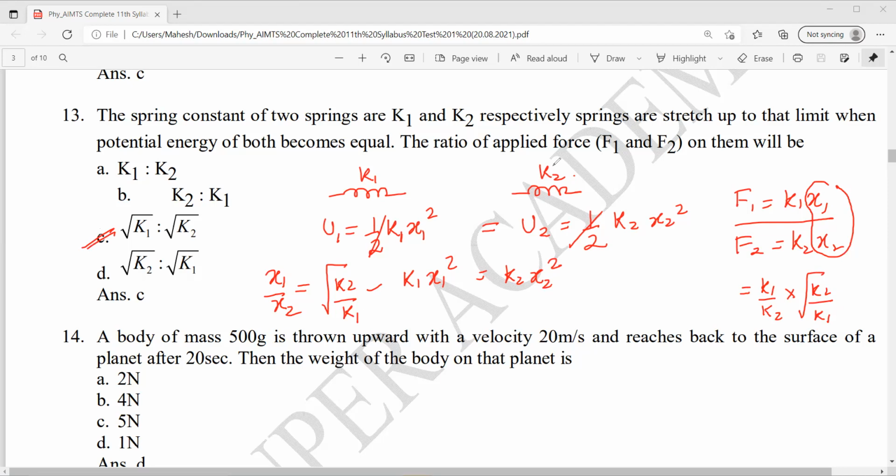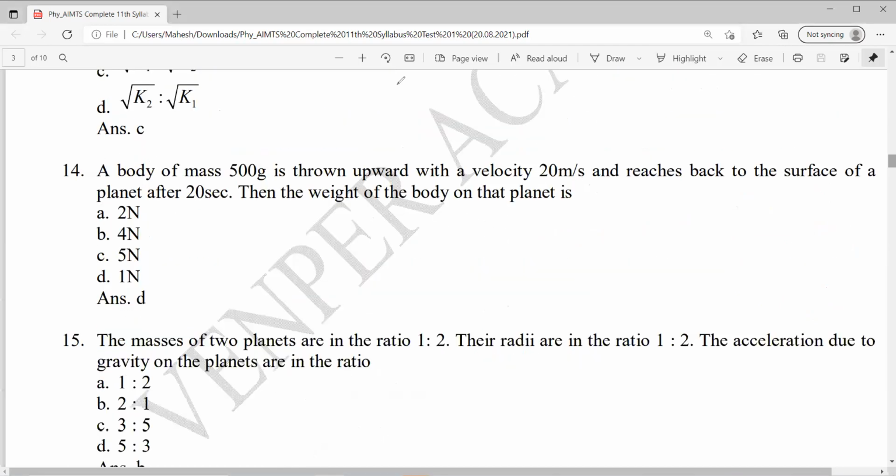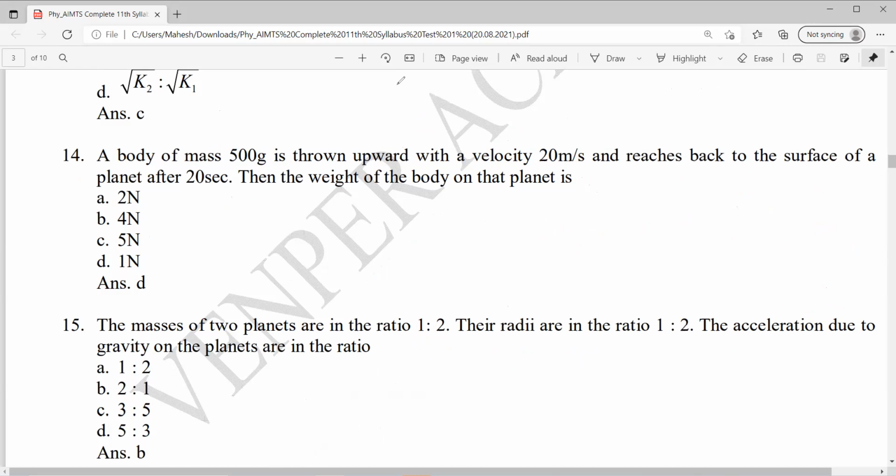Simple. Next. Coming to question number 14. A body of mass 500 gram is thrown upwards with a velocity 20 meter per second and reaches back to the surface of the planet after 20 seconds. Then the weight of the body on the planet.